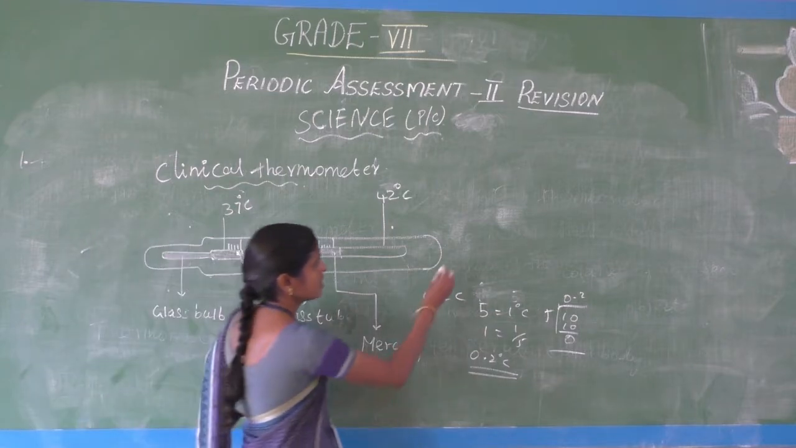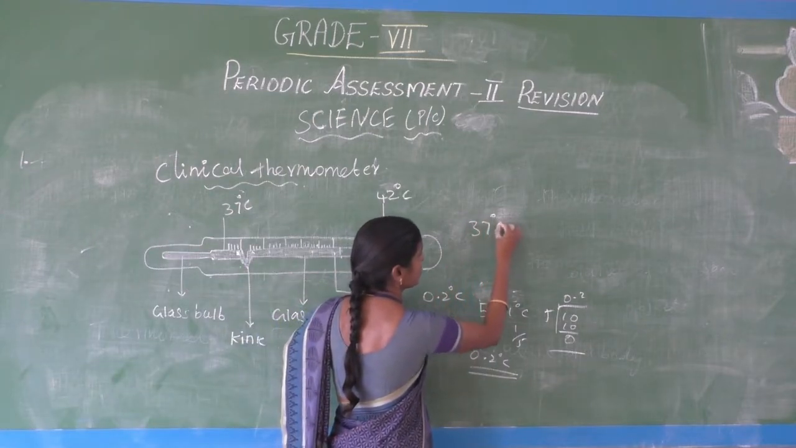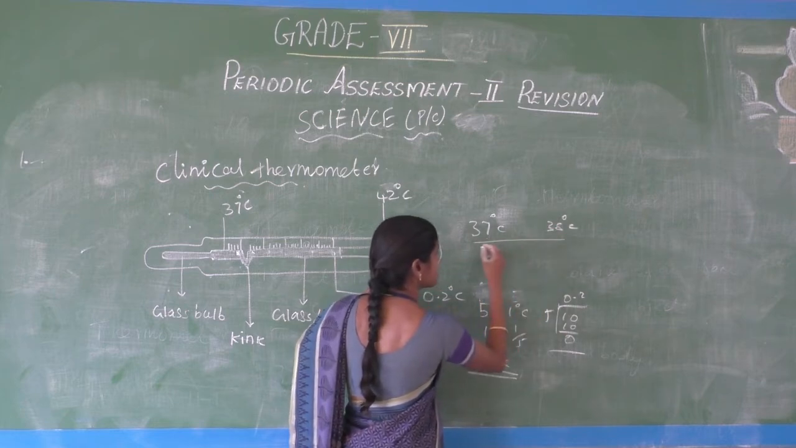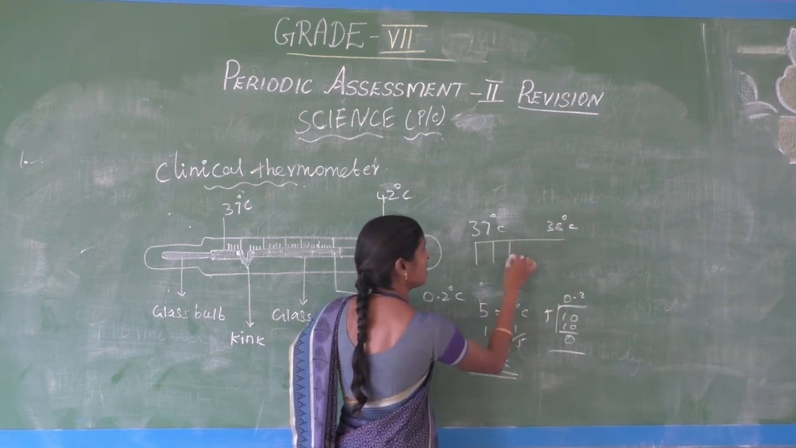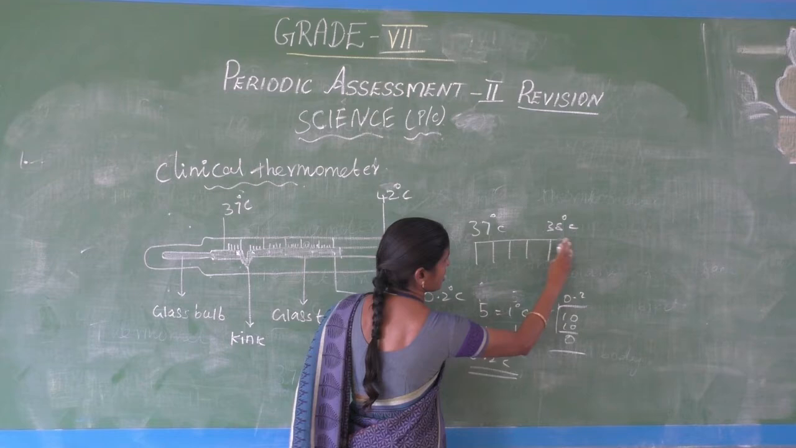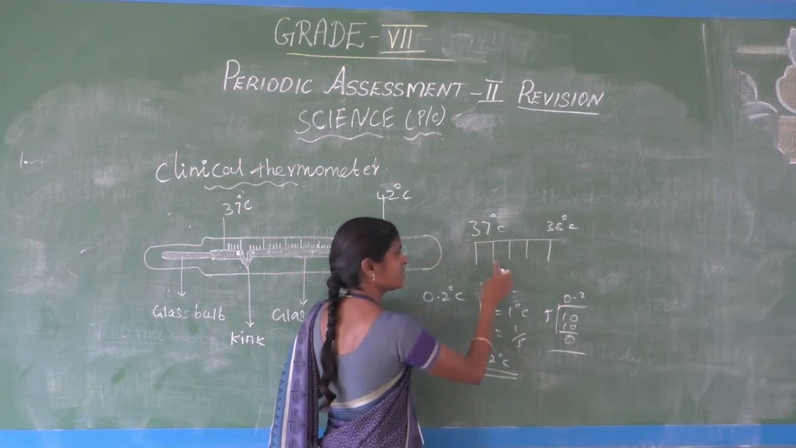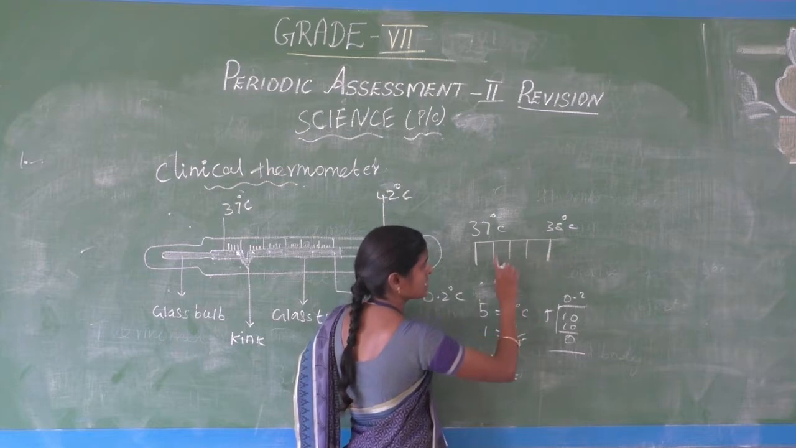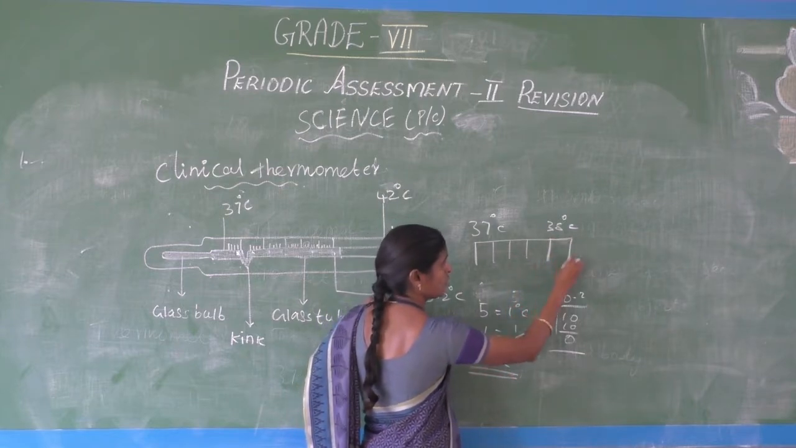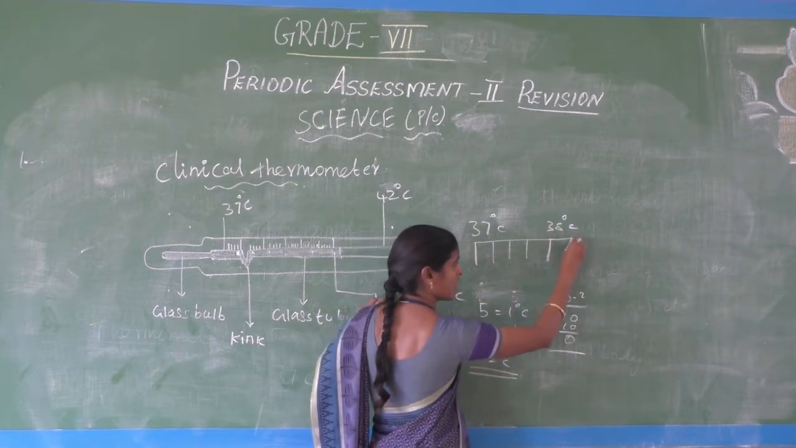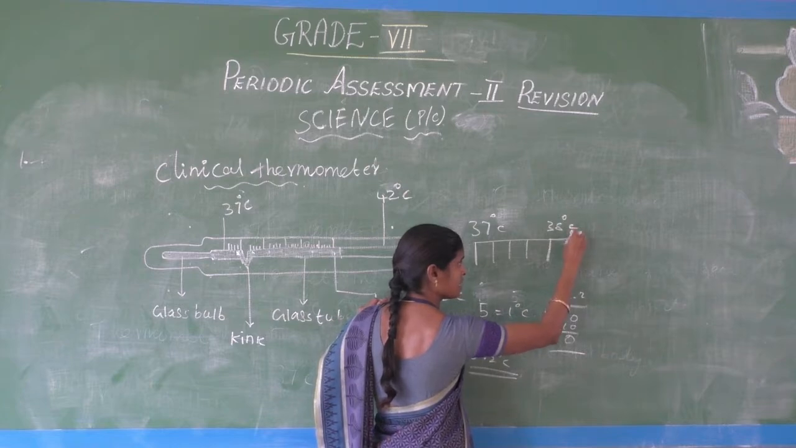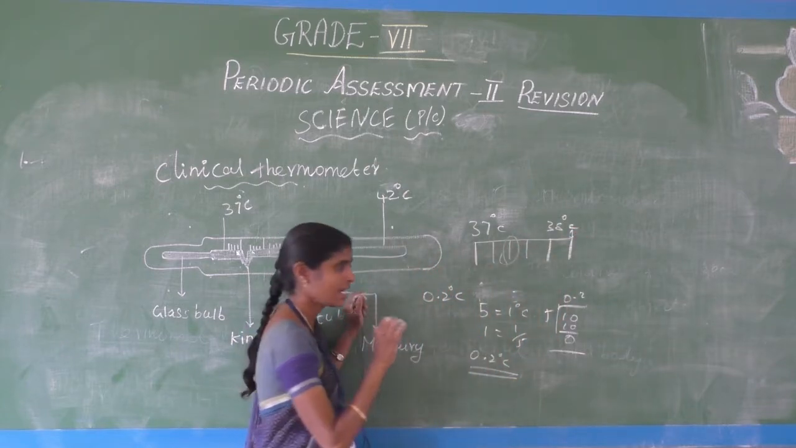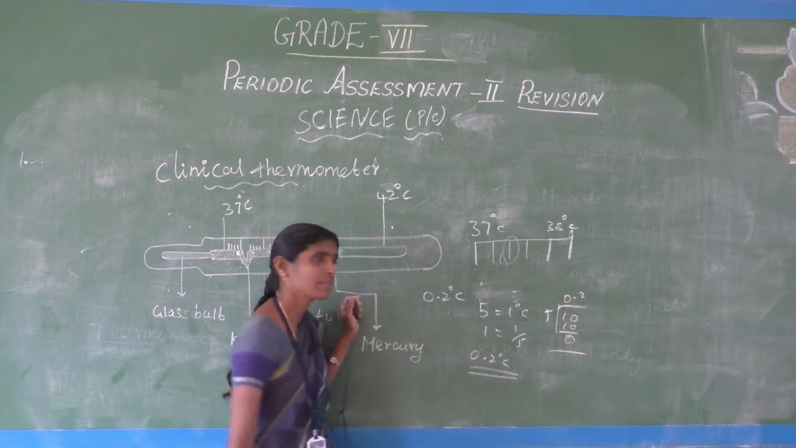Suppose between 37 degree and 38 degree there are 5 lines. See here, between 37 degree and 38 degree how many lines are there? 1, 2, 3, 4, 5. This is 37, this is 38. How many lines are there? 1, 2, 3, 4, 5. The fifth line is the 38 degree. What is the value of the small line? That is 0.2 degree Celsius.